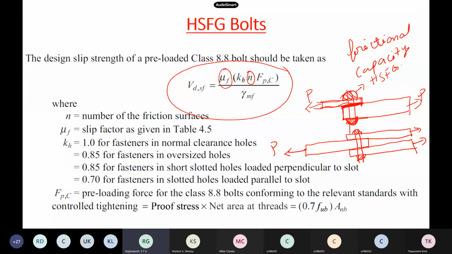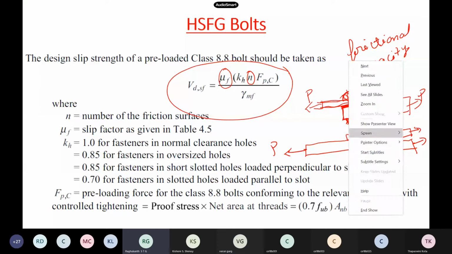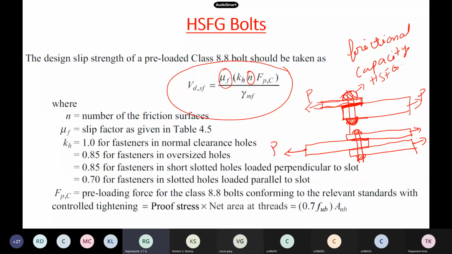Now how many frictions are there? Three plates are there now. Two. What are those two? First plate and second plate, one. Okay, so this is one frictional surface. Then I have another frictional surface also. You followed. So two are there actually.